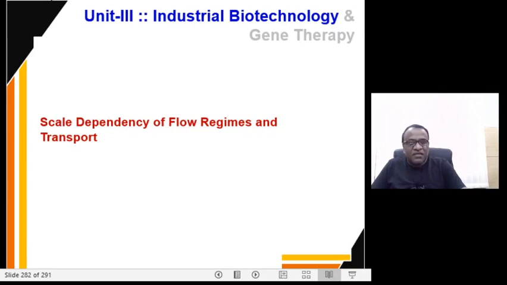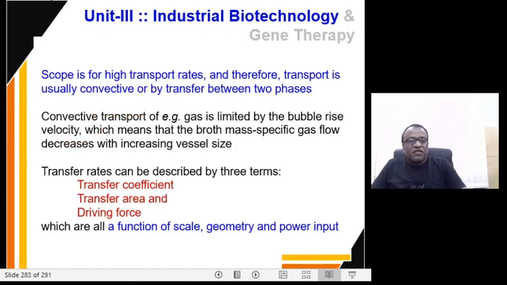Clear? Now next component is scale dependency of flow regimes and transport. The scope is for higher transport rates, and therefore transport is usually convective or by transfer between two phases. It is between the gas and the liquid phase.